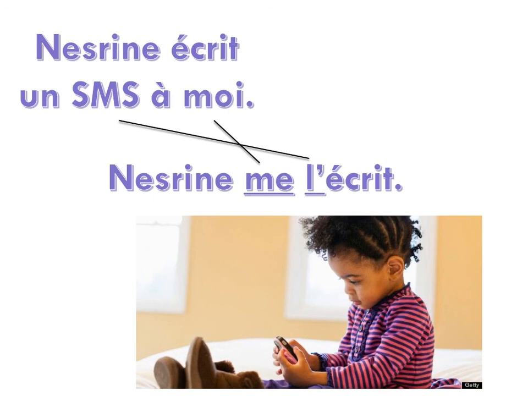Ou bien peut-être, cet exemple final, Nesrine a écrit un SMS à moi. So Nesrine writes it to me. It, the message. To whom? To me. And because écrire here is talking about l'écrit, it, the message, and then to me pops right in front. There you go. We'll definitely take some samples.